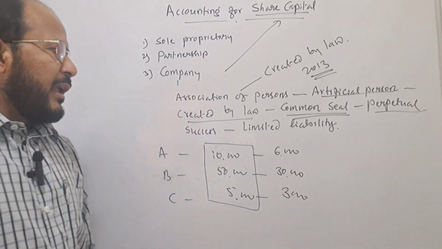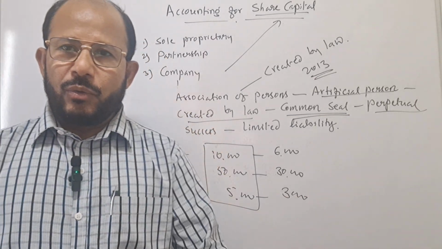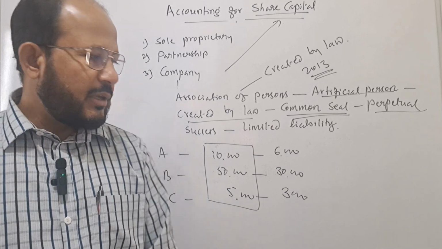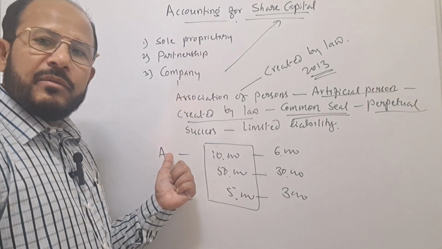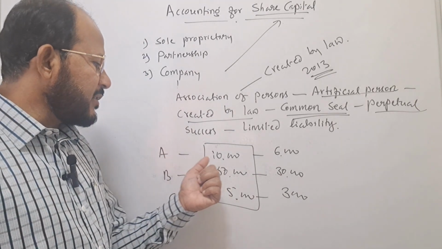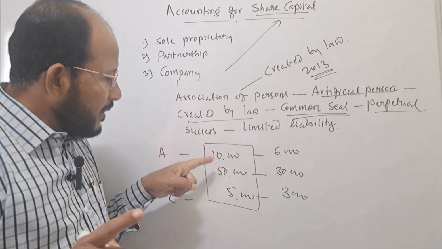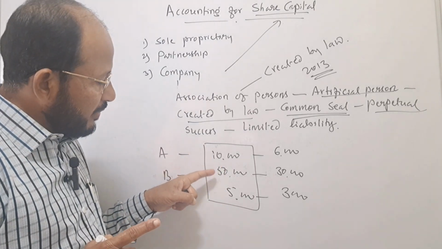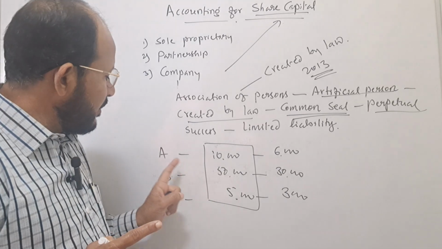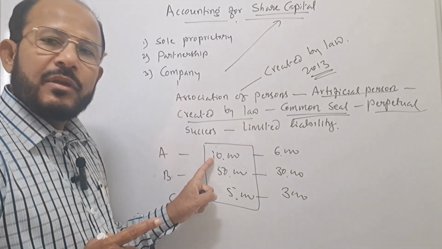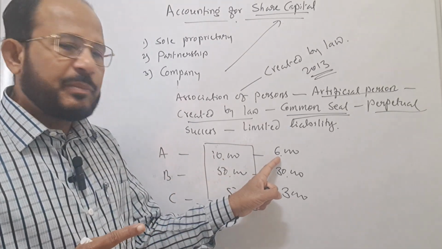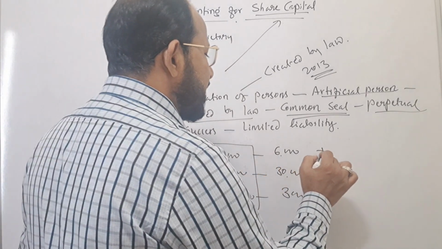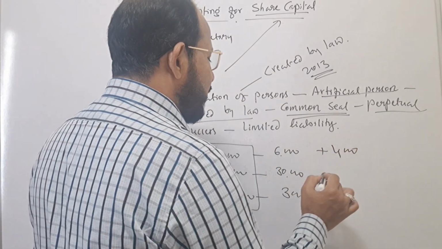Now, if the company is going to wind up due to heavy loss, the member's liability is not more than 10,000, 50,000, or 5,000. Mr. A's liability is rupees 10,000 only. He has paid rupees 6,000, so he is liable to pay the remaining rupees 4,000.